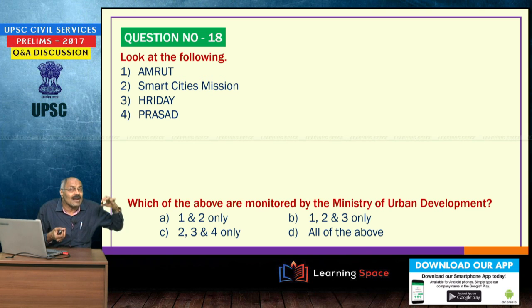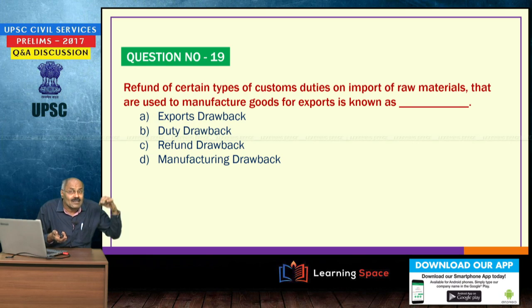Look at the following, and which of the above are monitored by the Ministry of Urban Development? Amrut, Smart Cities Mission, Hriday, they are monitored by Ministry of Urban Development, and Prasad is Ministry of Tourism, please keep in mind. Refund of certain types of customs duties on import of raw materials that are used to manufacture goods for exports is known as duty drawback. We discussed about it previously in detail. So, the answer here is duty drawback.